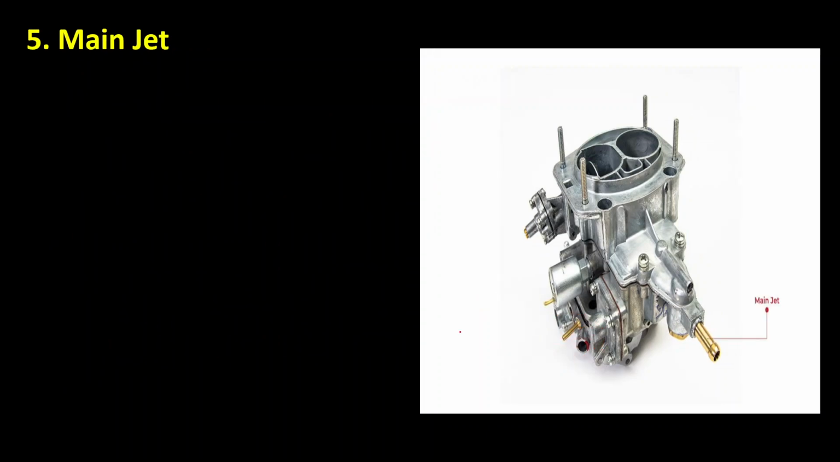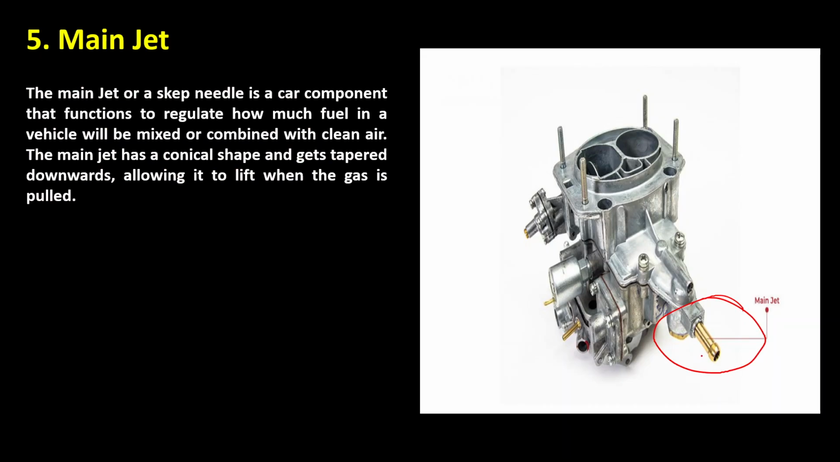Okay. After that we will talk about the main jet. This is the main jet here. From this the fuel gets inlet. The main jet or jet needle is a car component that functions to regulate how much fuel in a vehicle will be mixed with clean air.